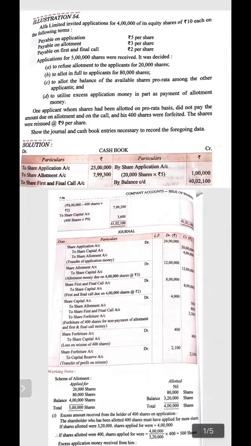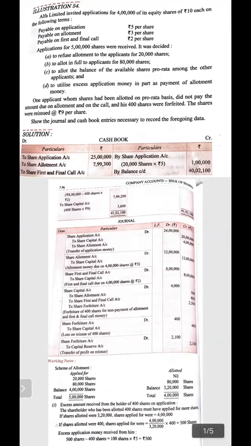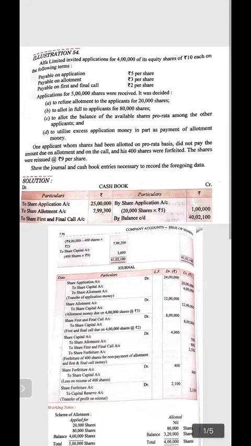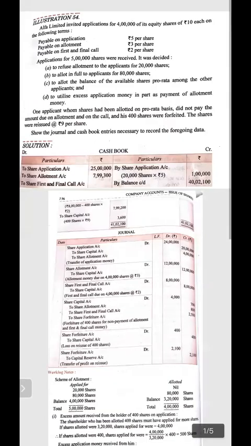But today, all together, we will do a full-fledged topic on how to deal with oversubscription, forfeiture, and reissue of the shares. Now, in this case, you have to consider all the aspects that we have done till date. Whatever you learned in the chapter, you have to keep each and everything in your mind while doing this topic.